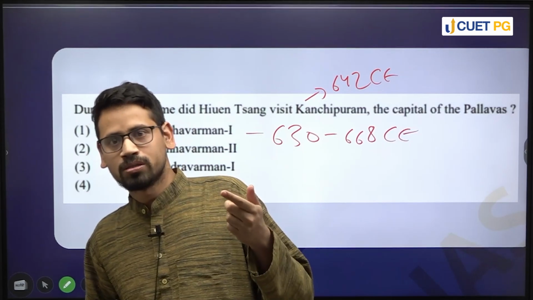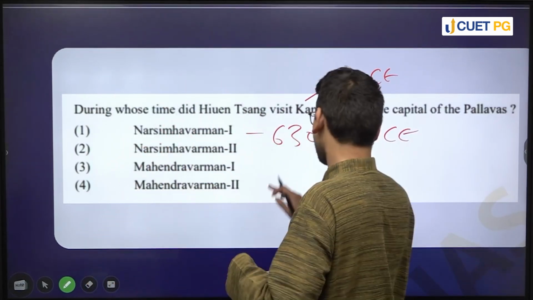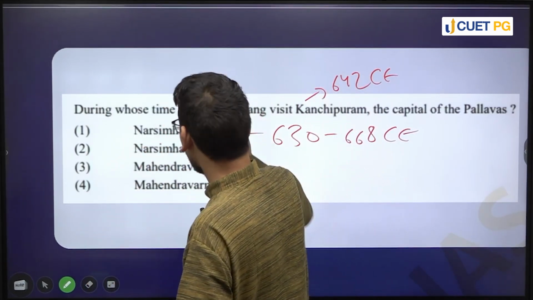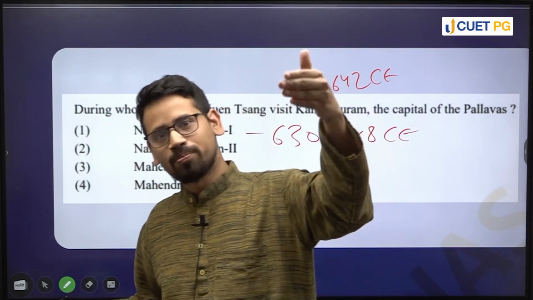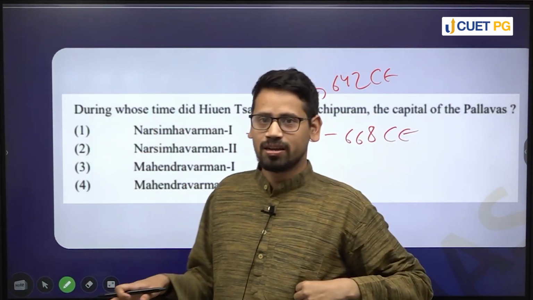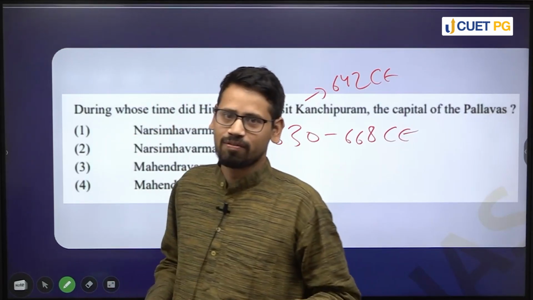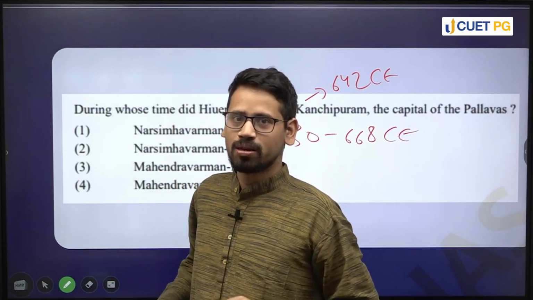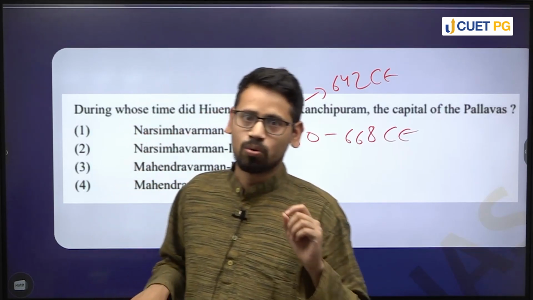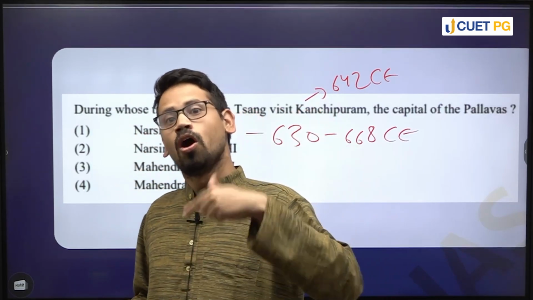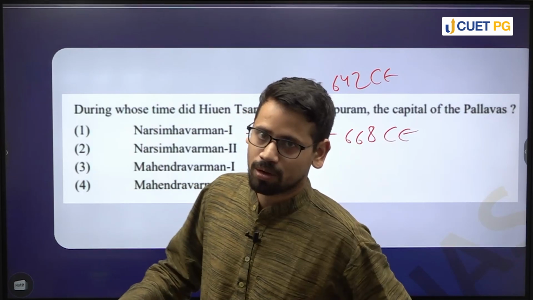Rest of the rulers are dealing with 669 to 670 CE, right, 595 to 630 CE, from 570 to 595, 670 to 695 CE, right? So Narasimhavarman is the right answer to our question, because all of the other rulers are either predecessors or successors of Narasimhavarman, right?